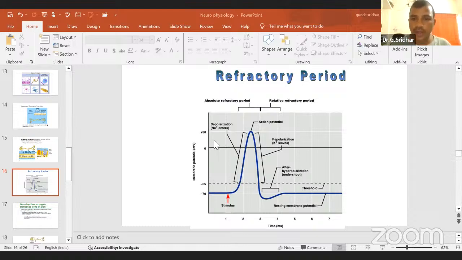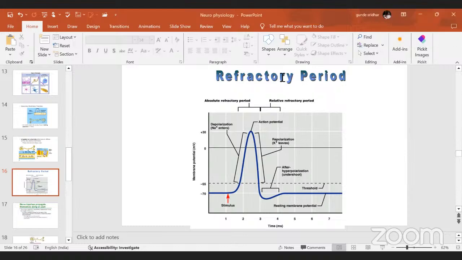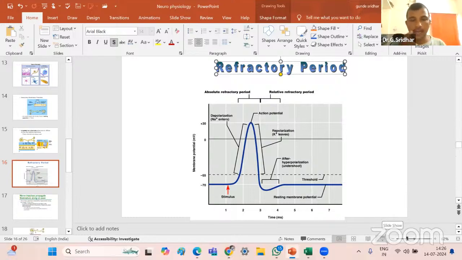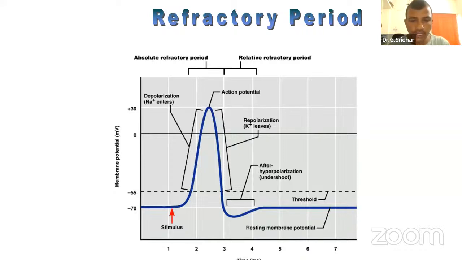Now, I hope you are able to see this diagram, the refractory period. You are seeing this diagram? Yes, sir. Now I am maximizing it. We will spend 15 minutes here. First, we know what potential is. Now, what is membrane potential? Then we discuss the different types of membrane potential you will find in the neuronal cell or excitable cell.